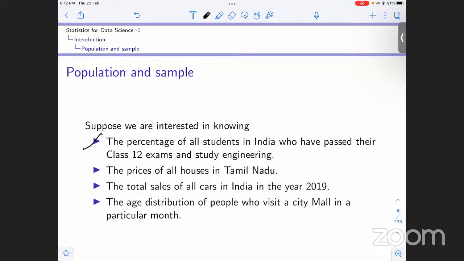Or, for example, in Tamil Nadu, we want to know the price of all the houses, or we want to know the total sales of cars in India in the year 2019 or 20, any year. Or, if there is a city mall, we want to know the age distribution of people who visit the mall.